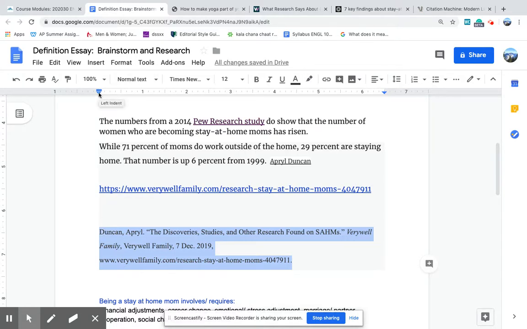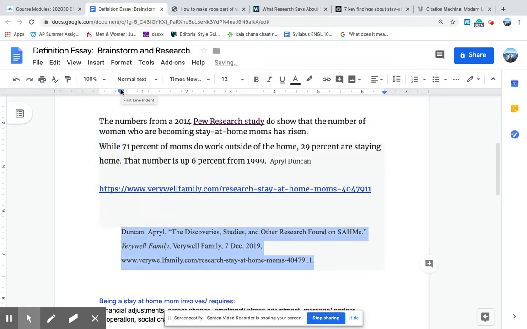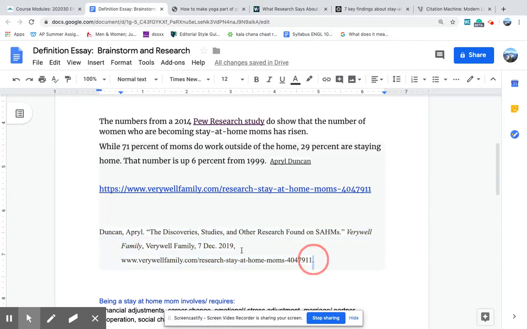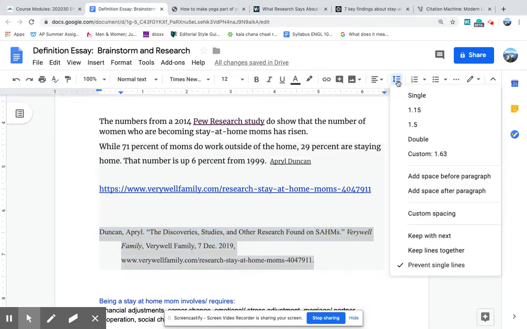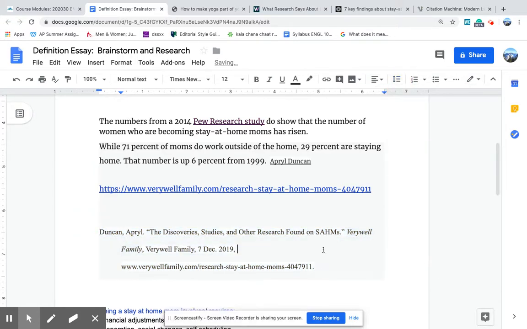inch. To do that in Google, I'm going to take my little triangle arrow and drag it over to 1/2 inch. And then I'm just going to take the little top line above the arrow and drag it back to 0. And that was after I'd highlighted my citation. Now I have a hanging indent. If it is not double spaced, you're going to go to the arrow with the lines next to it and click on double. Okay, and now that will be an MLA citation. Your whole works cited is going to include 3 or more of those on the last page of your paper.